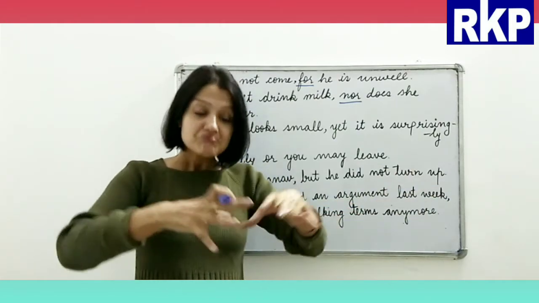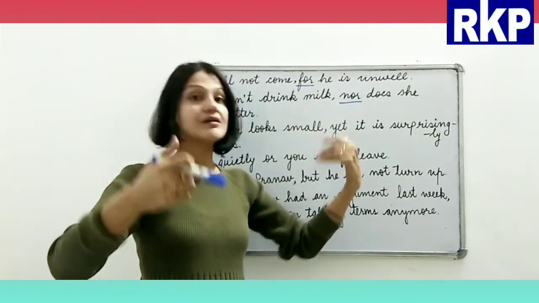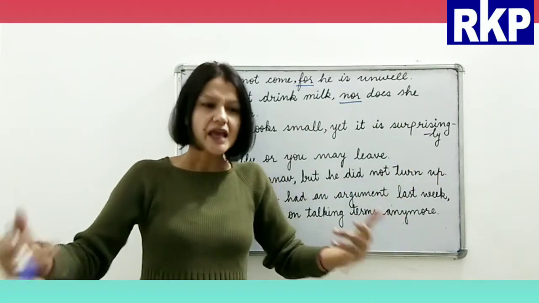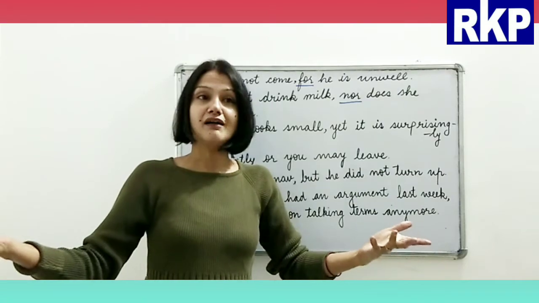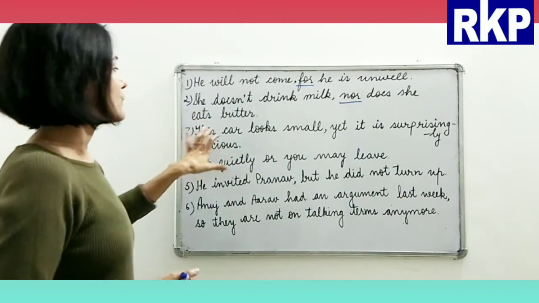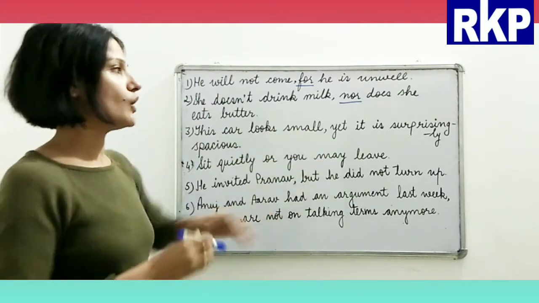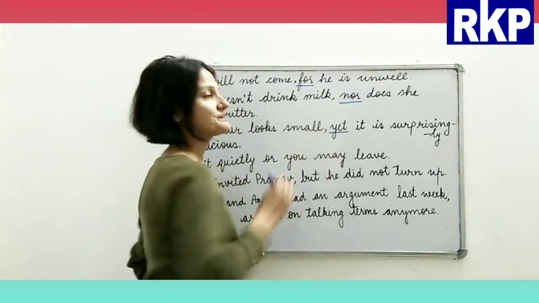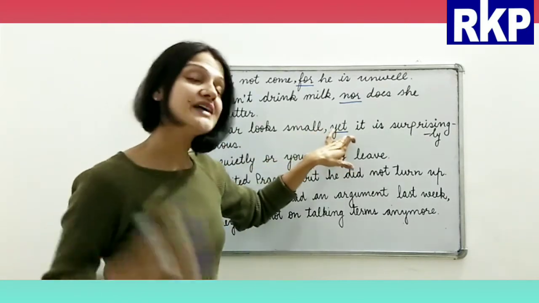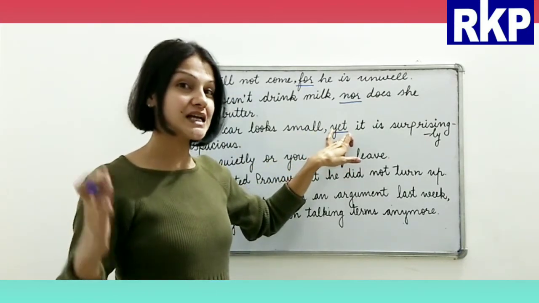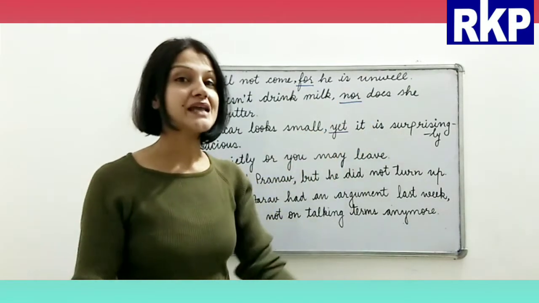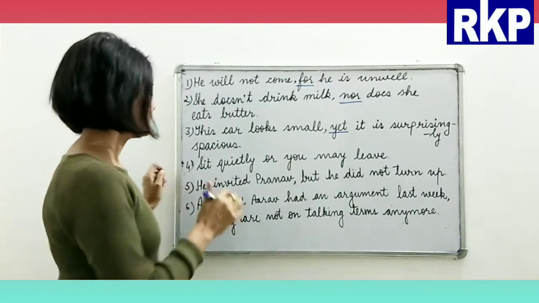Spacious means the car has good space, enough space for maybe five or six people, right? Okay, so this car looks small, yet it is surprisingly spacious. Yet is the coordinating conjunction joining these two main clauses, okay?